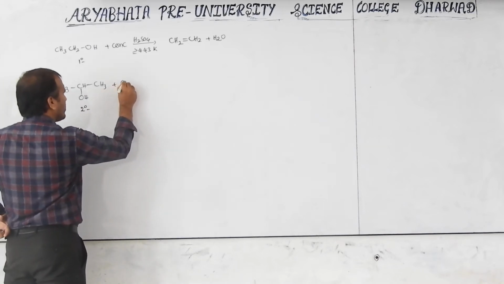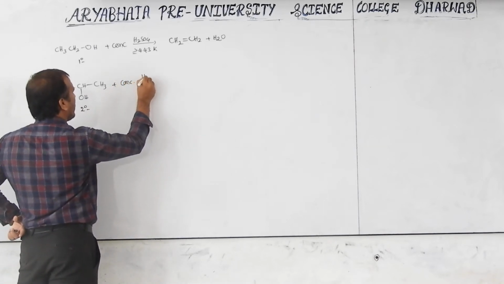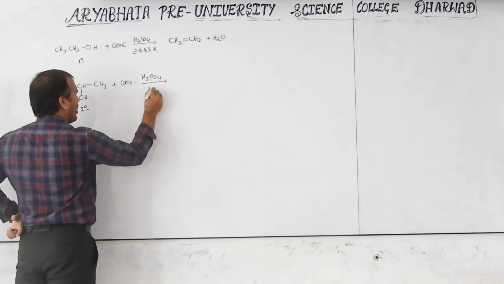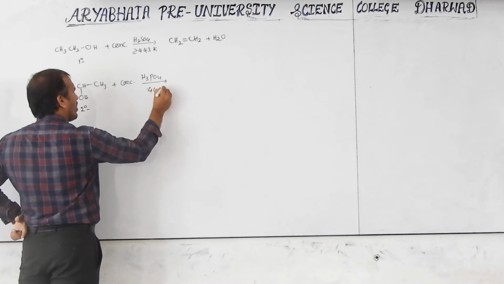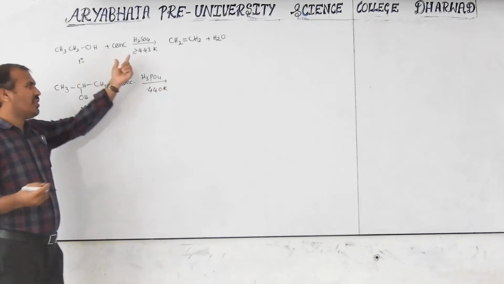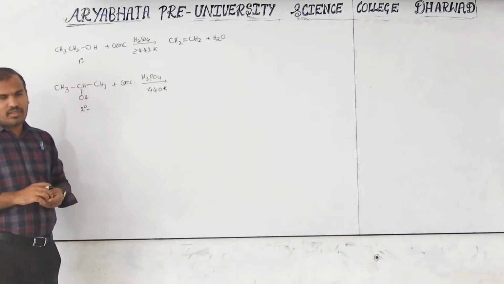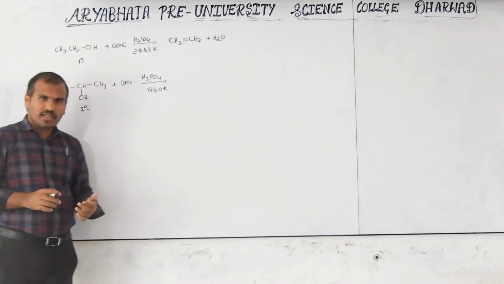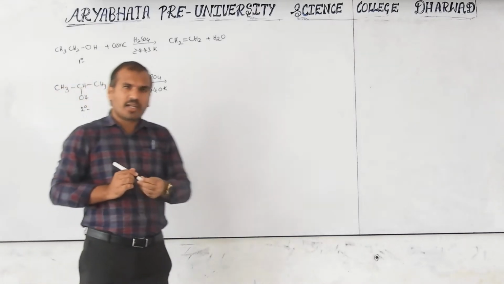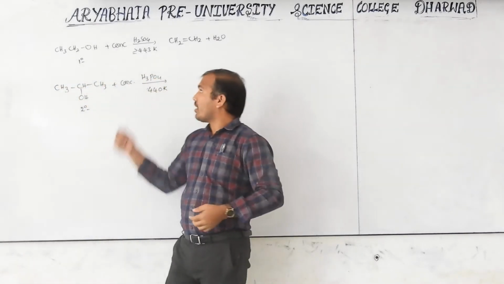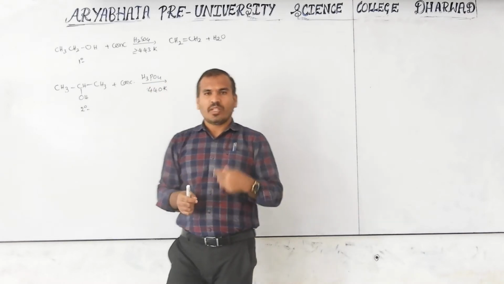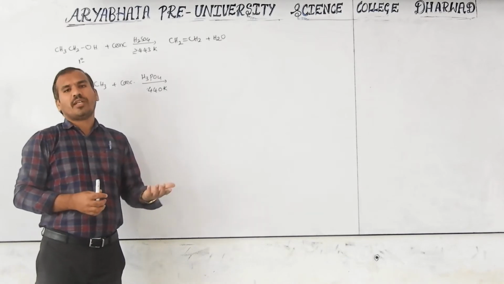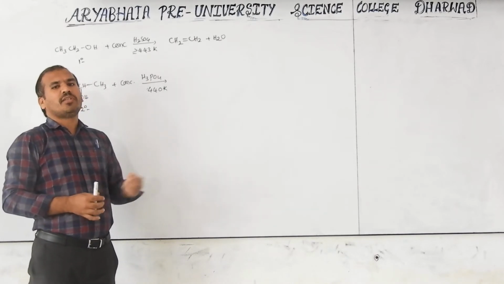This reacts with concentrated H3PO4, nearly 440 Kelvin, a somewhat lower temperature by comparison. It means primary, secondary and tertiary alcohols are easily converted to their alkene, because the tertiary group is not favorable for the substitution reaction, but is favorable for the elimination reaction.